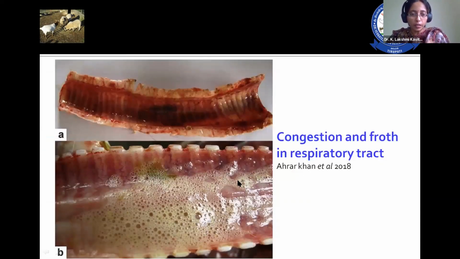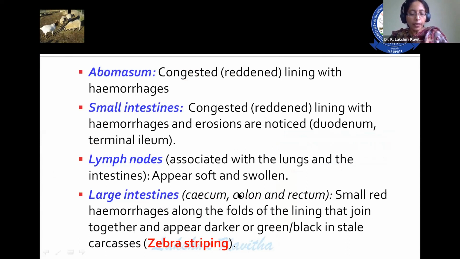Then frothy discharges in the trachea is one of the important lesions that you observe in PPR. And in the abomasum, congested lining with hemorrhages, small intestine congested with hemorrhages, lymph nodes appear swollen and soft, and in the large intestine, small red hemorrhages along the folds of the lining that join together and appear darker or green, either green color or black in stale carcasses.